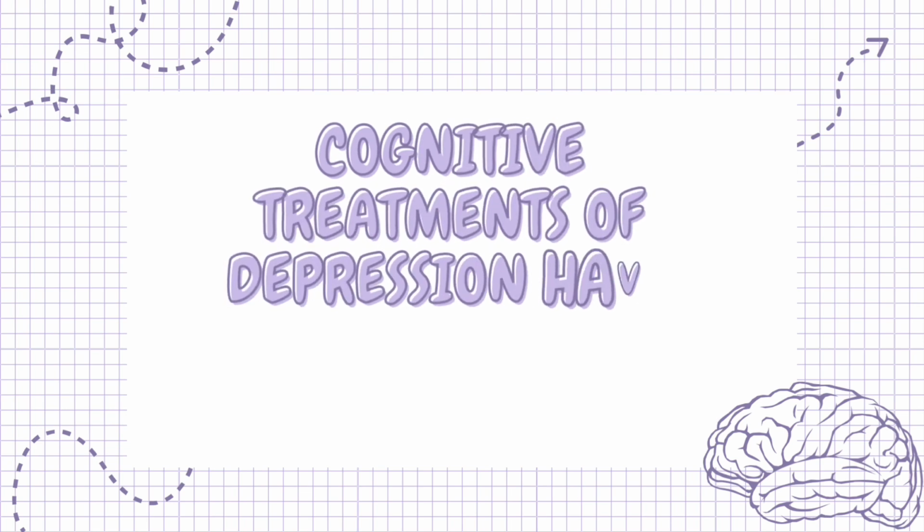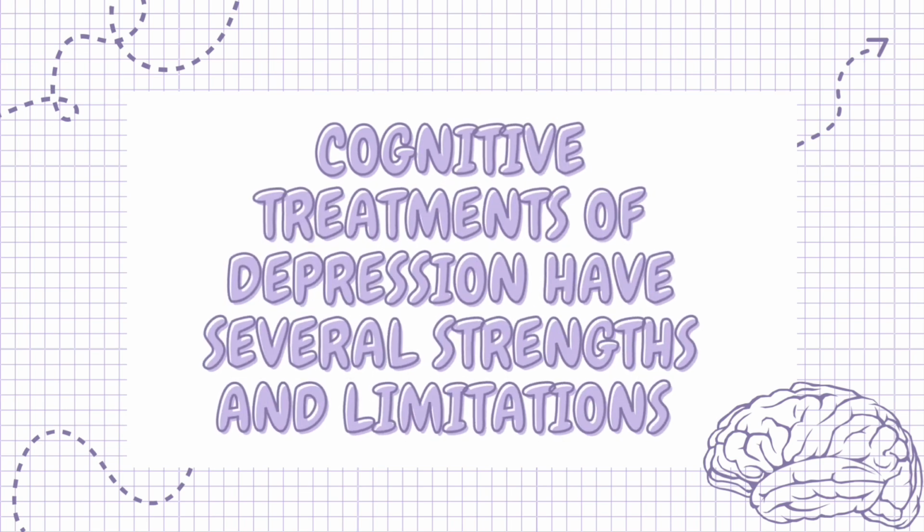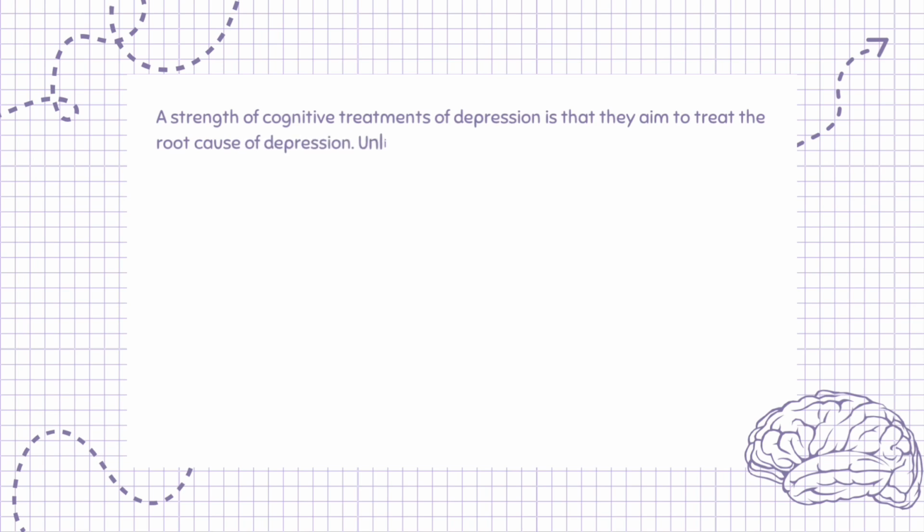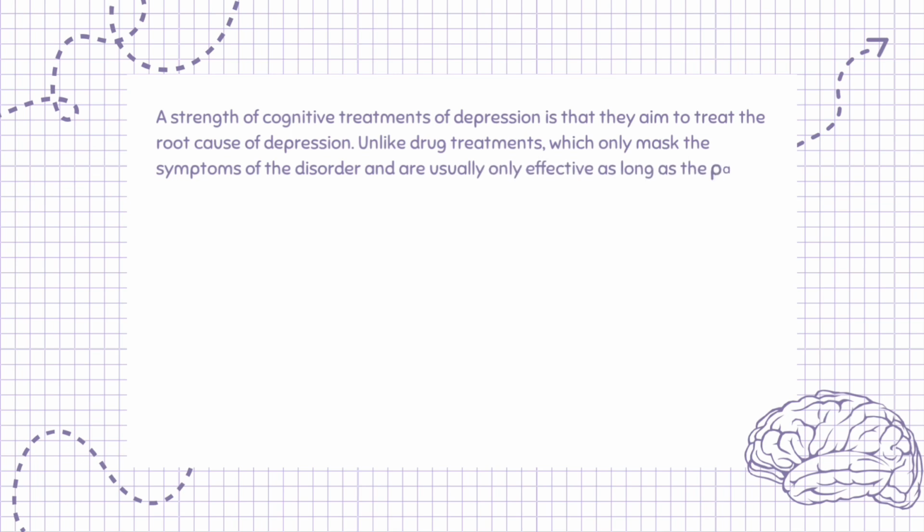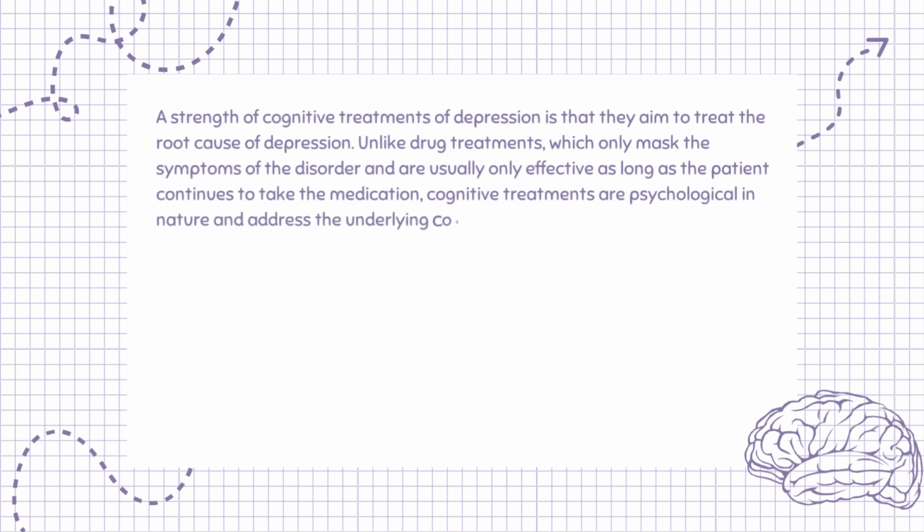Cognitive treatments of depression have several strengths and limitations. A strength of cognitive treatments of depression is that they aim to treat the root cause of depression. Unlike drug treatments, which only mask the symptoms of the disorder and are usually only effective as long as the patient continues to take the medication, cognitive treatments are psychological in nature and address the underlying cognitive distortions.